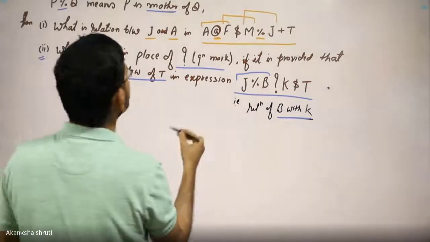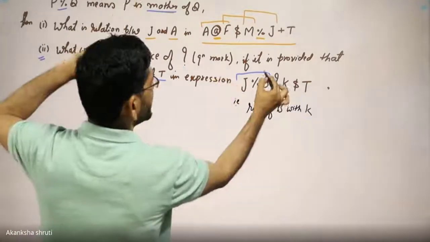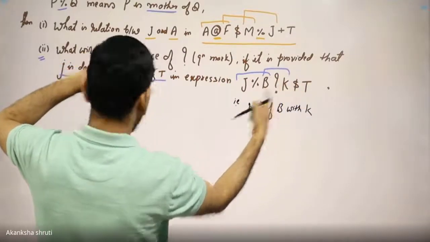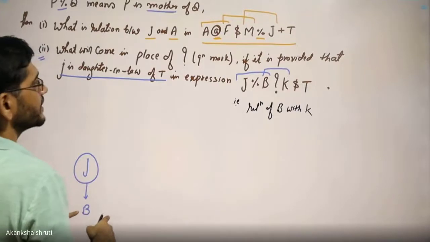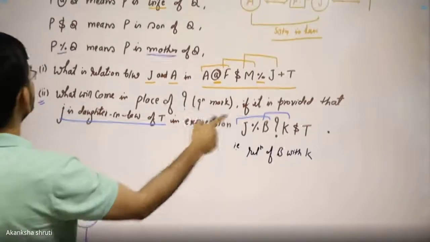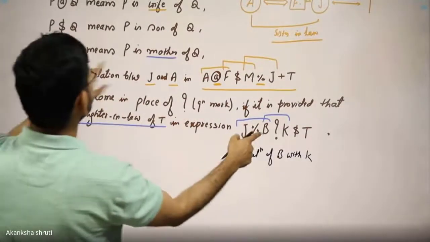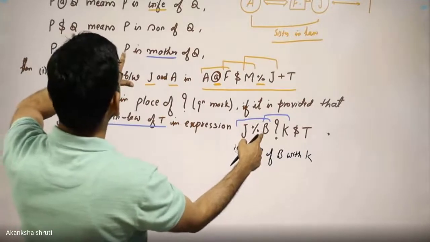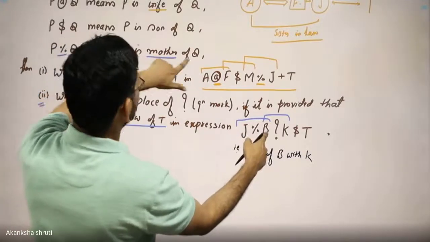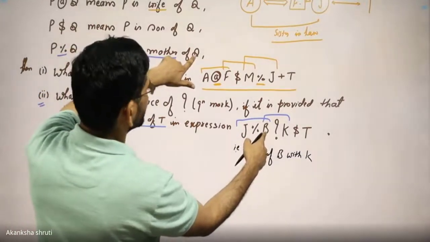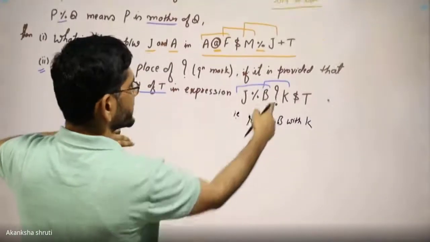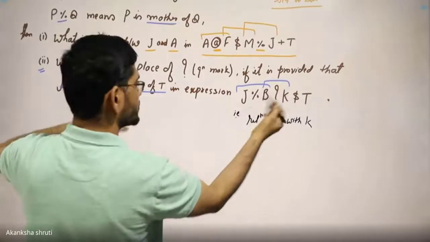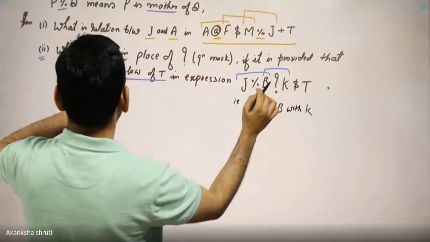One part done. The next, B to K. B to K relation is not known. J percentage B, we have written here that J is mother of B, considering this percentage. What we want to know is not known, leave it for some time.